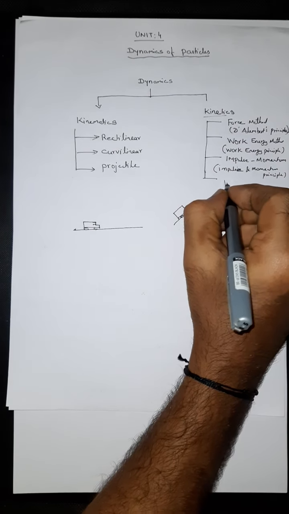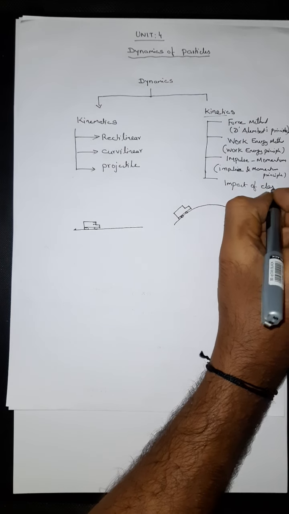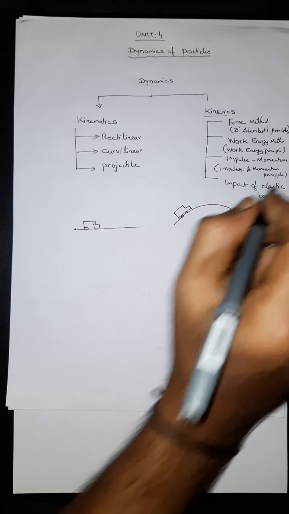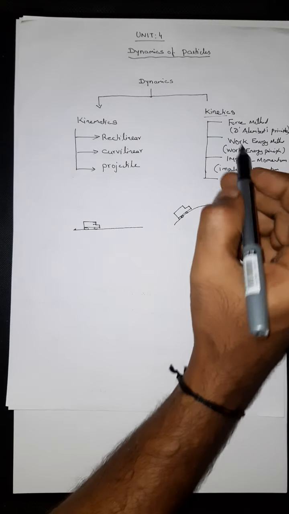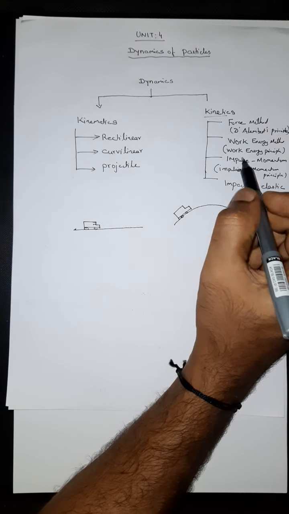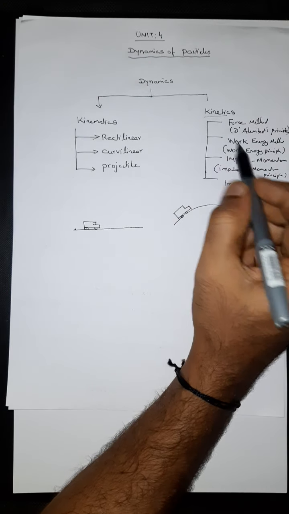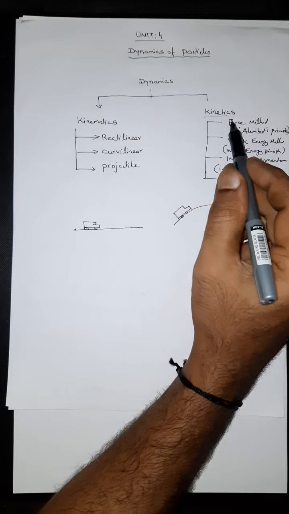The last one is impact of elastic bodies. So 1, 2, 3, 4: these four methods are used to solve the problems of kinetics.